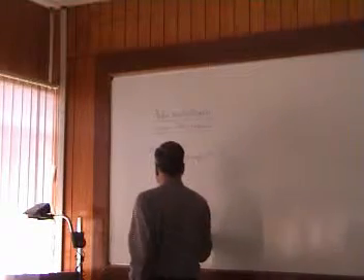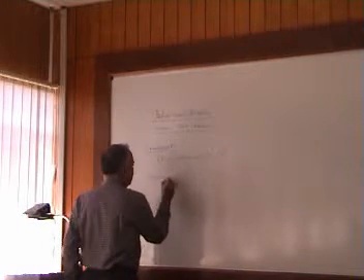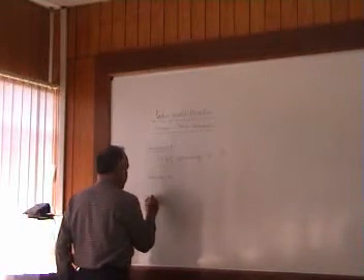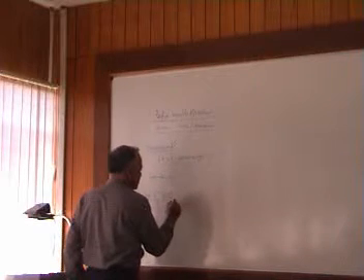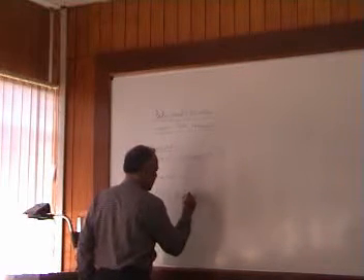This is the same as: for every epsilon positive, epsilon in Q. Hold on.